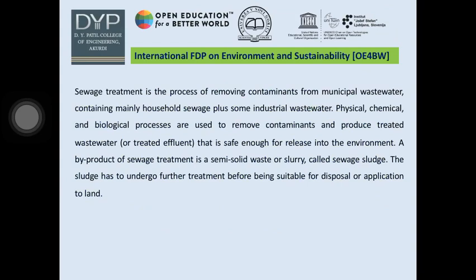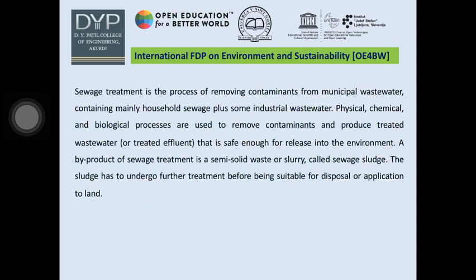At a glance, we'll take a glance at the previous PPT. Sewage treatment is the process of removing contaminants from municipal wastewater containing mainly household sewage plus some industrial wastewater. Physical, chemical, and biological processes are used to remove contaminants and produce treated wastewater or treated effluent that is safe enough for release into the environment.